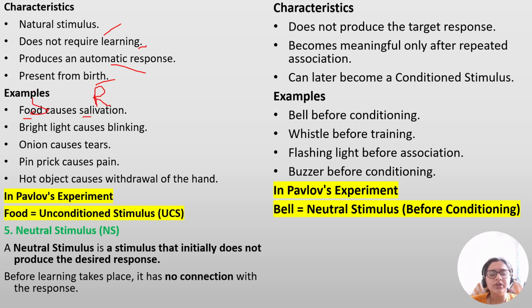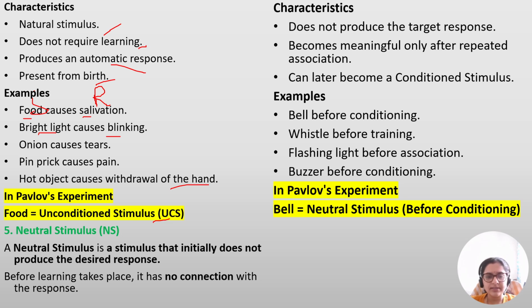Similarly, onion causes tears, bright light causes blinking, pinprick causes pain, and hot objects cause withdrawal of the hand. These are very easy to understand. In Pavlov's experiment that we are going to see in the coming slides, food is the unconditioned stimulus. Now let's come to neutral stimulus.